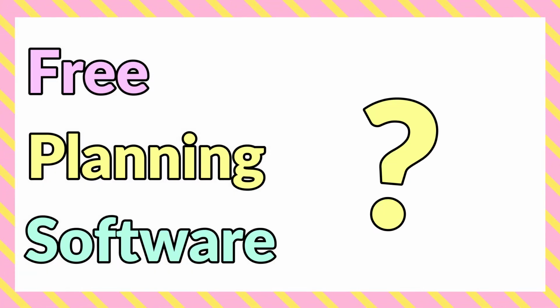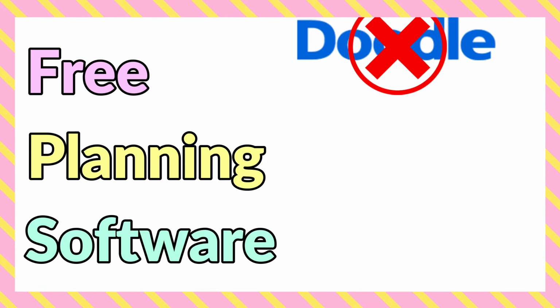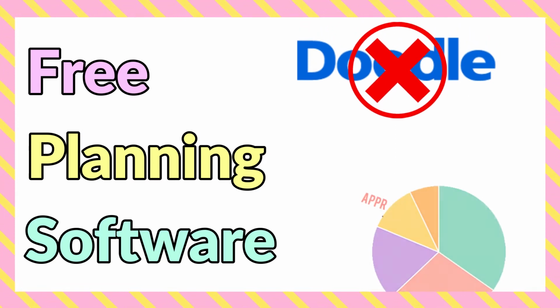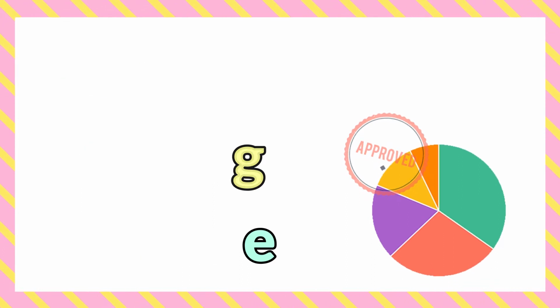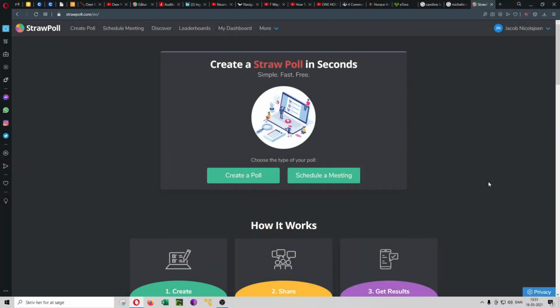If you're looking for a planning software that is free and you no longer want to use Doodle because it requires a subscription, this video will show you a nice alternative. I came across this tool called Strawpoll. This tool is essentially the same as Doodle, however, it does not require a subscription and is absolutely free to use. Simply go to strawpoll.com and create either a poll or a meeting.